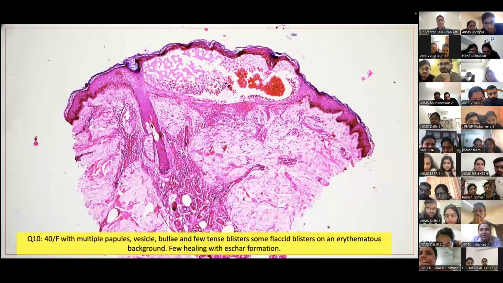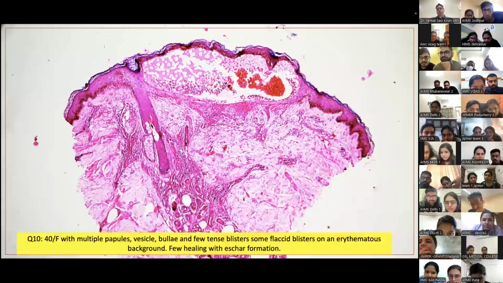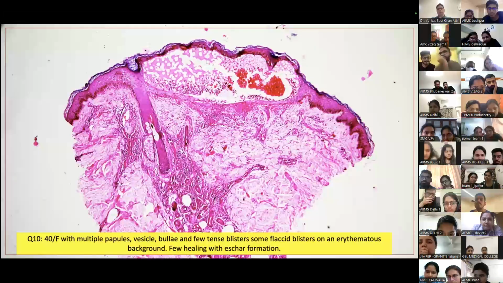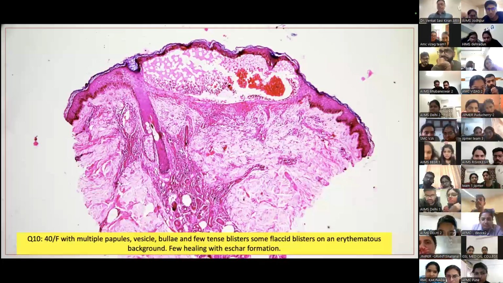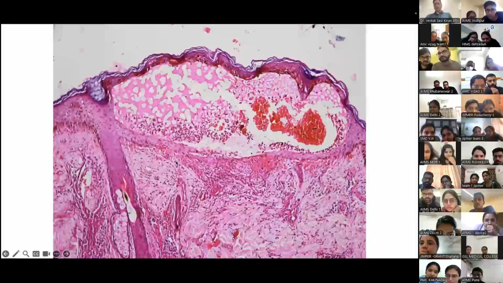So question 10: a 40-year-old female with multiple papules, vesicles, and bullae, a few tense blisters with some flaccid blisters on an erythematous background, a few healing with scar formation. This is the low part of the slide. You can look at it, analyze it, decide which category it's falling under, which part of the textbook: lichenoid, vesiculobullous, panniculitis, vasculitis, infective, non-infective.